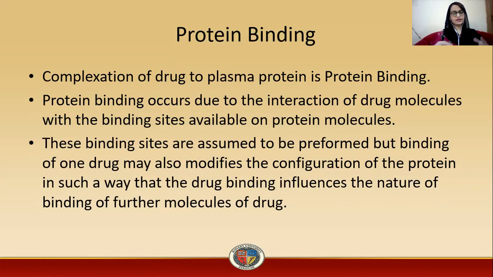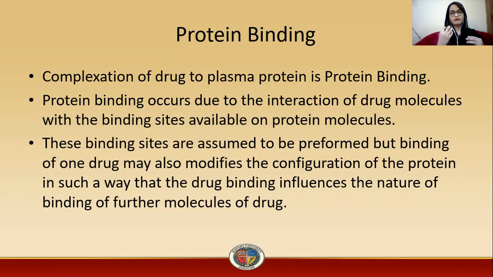These binding sites at which the drug molecule binds with the protein are assumed to be preformed, but it is also proposed that when a protein molecule binds with a drug molecule, the binding modifies the configuration of the structure of the protein in such a way that this drug binding influences the nature of binding of further drug molecules.